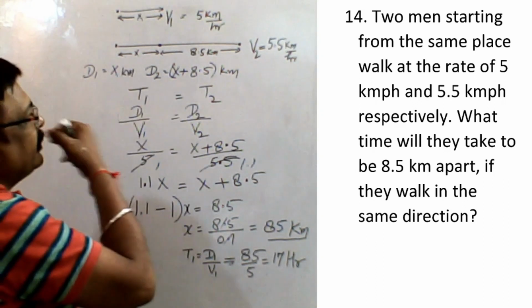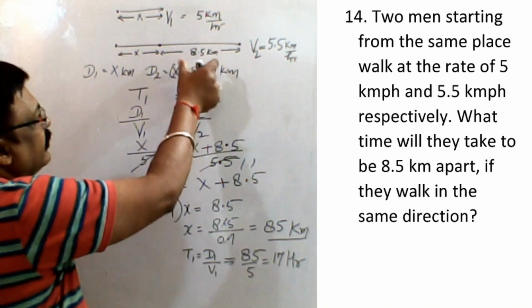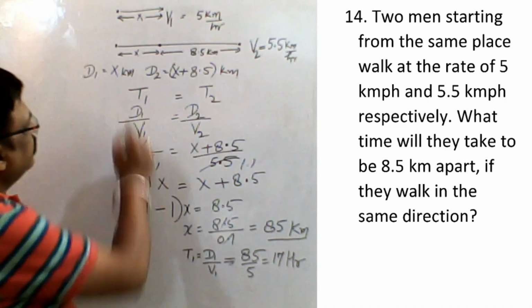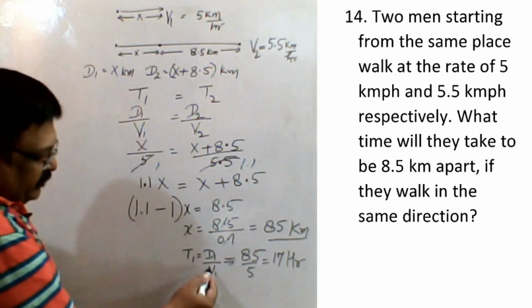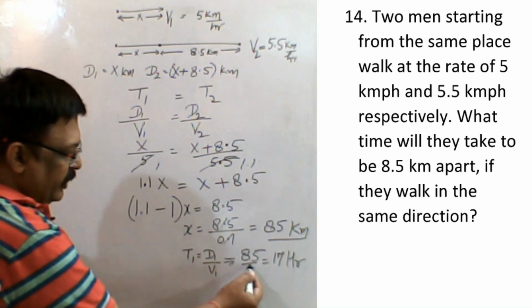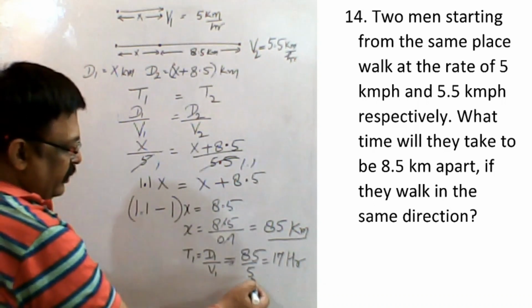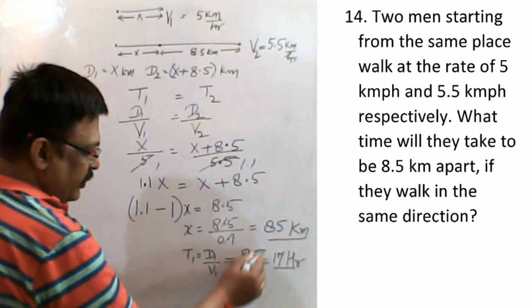Now we have to find what is the time this second fellow has taken to be 8.5 kilometers apart. So t1 is equal to, we know, d1 by v1. You just put d1 by v1. d1 we have got it, this 85. Put it here. And what is v1? v1 is 5 kilometers per hour. So this is 85 by 5.